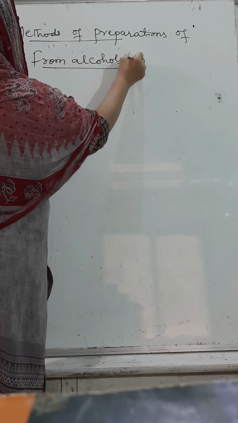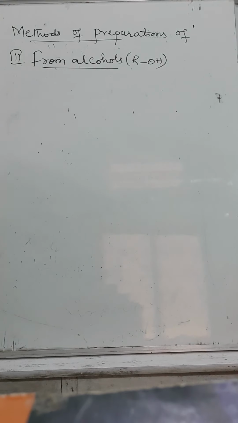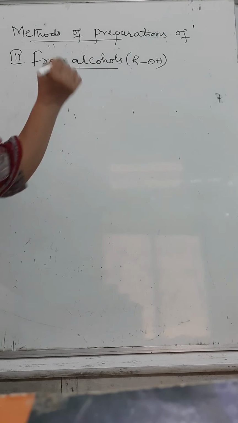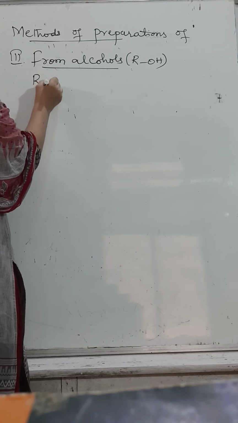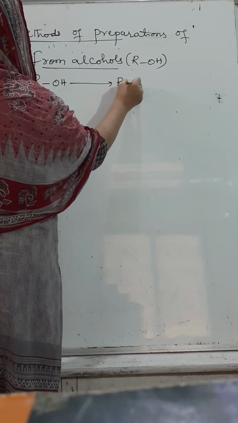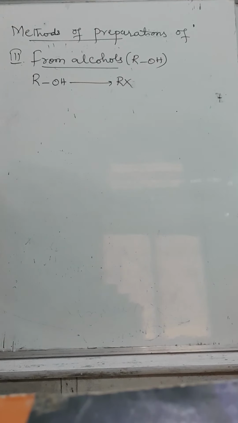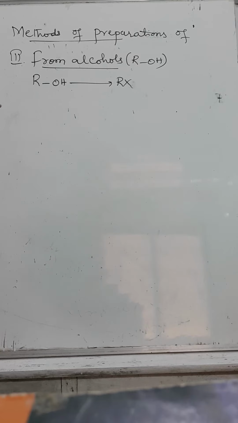Alcohols are represented as water, ROH, converted to RBr. RX, not Br, RX we will take, in different ways. What are those ways? We'll see one by one.